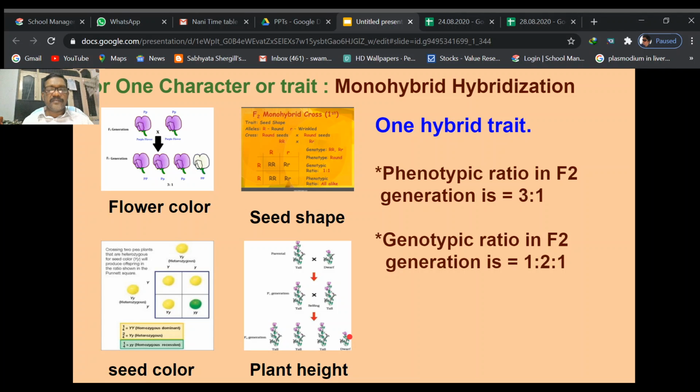He got three phenotypically tall plants, and the fourth phenotypically is the short plant. So here what happened: in the parental generation the dwarf character is present, but that dwarf character is hidden in the F1 generation, and it reappeared in the F2 generation.